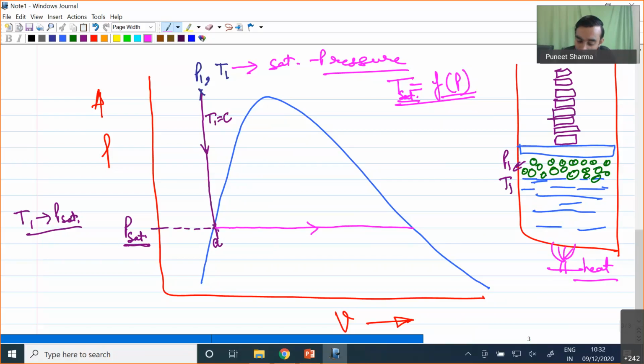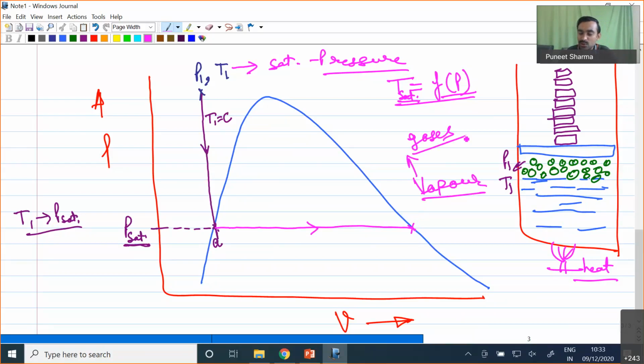Now when we have complete conversion of the liquid into vapor, that particular point we call our saturated vapor state. If we further release the pressure, we have come to the vapor state. Once we are in the vapor state, vapor almost behaves like a gas.